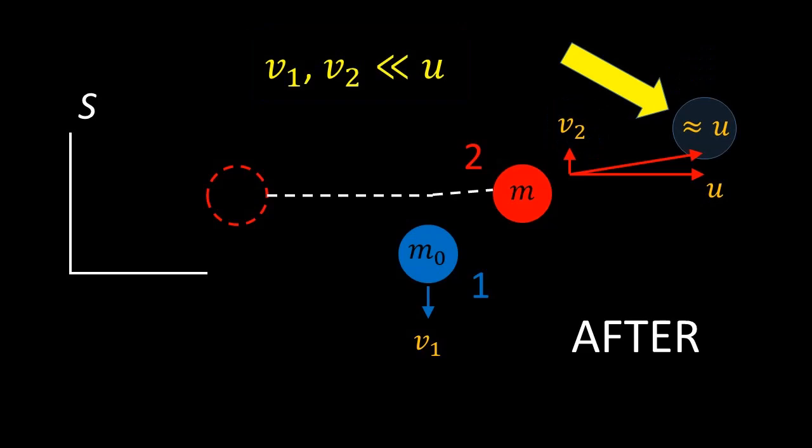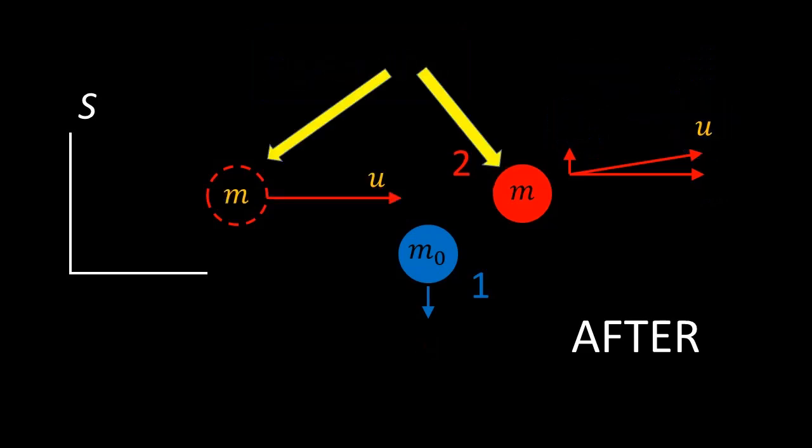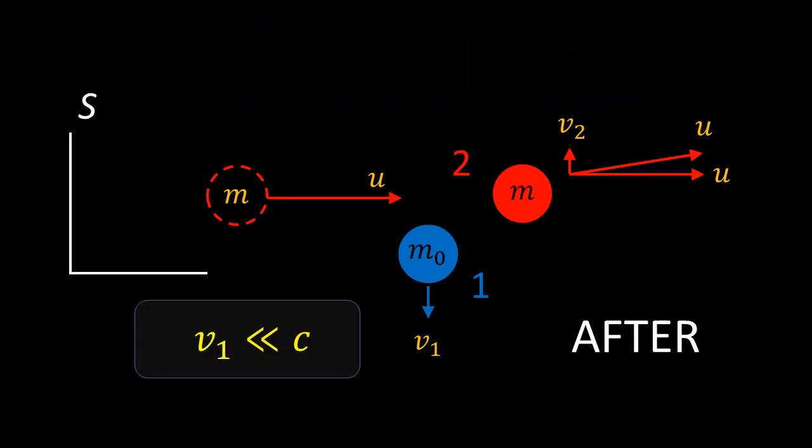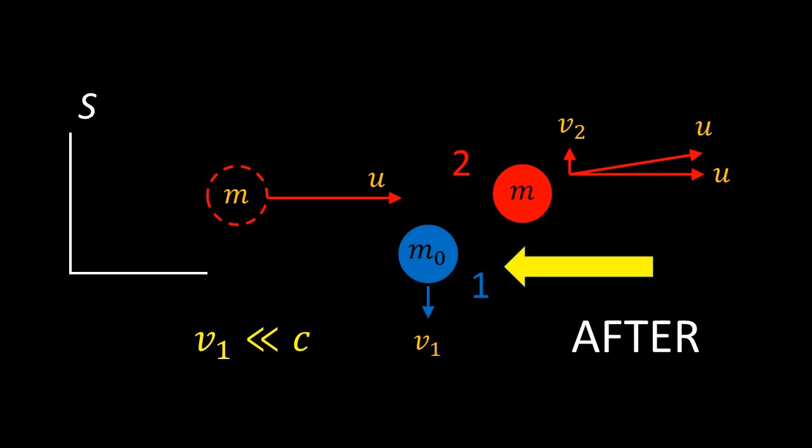Thus, its final speed is approximately equal to its initial speed u, and therefore its mass m does not change in the collision. In addition, because v1 is small compared with c, the mass of particle 1 does not change from its rest mass m0.